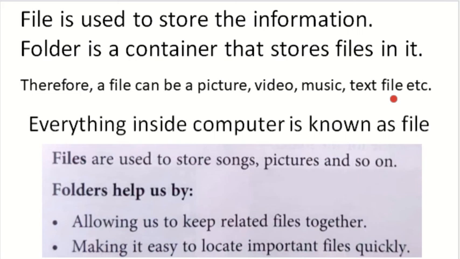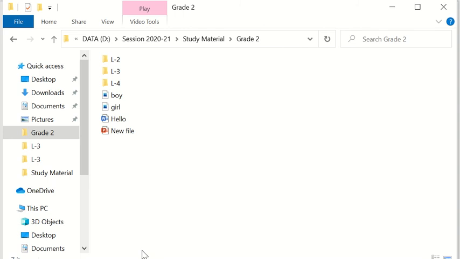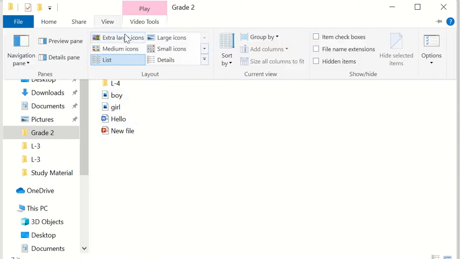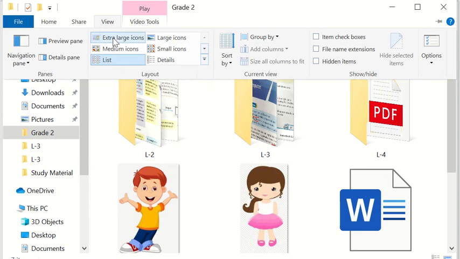Whether it is your photograph, your video, your poem, your notes, everything inside the computer is known as files, and these files are stored inside folders. Files are used to store songs, pictures, and so on. For example, here you can see that I have these different files.